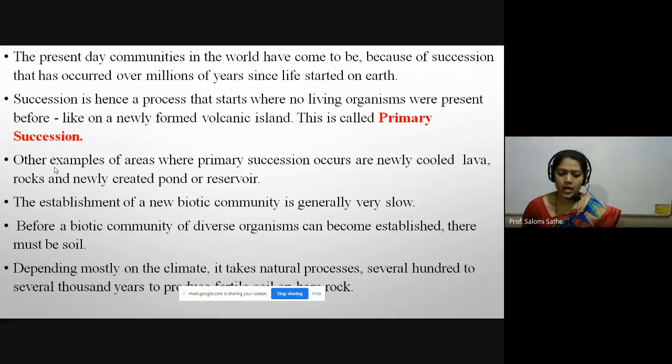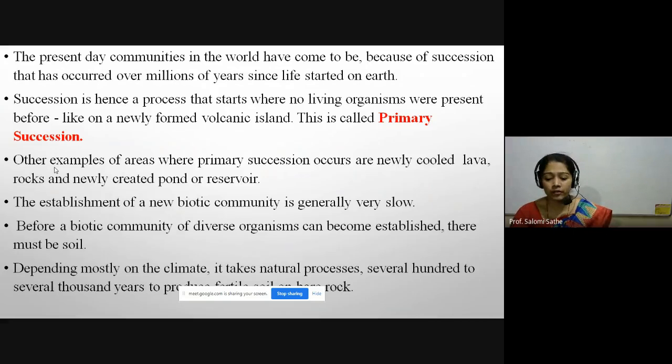Succession is hence a process that starts where no living organism, here the word is most important, that is no living organism, was present before, like on a newly formed volcanic island. This is called the primary succession.